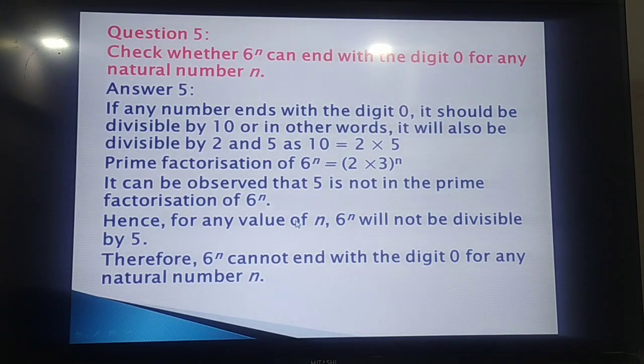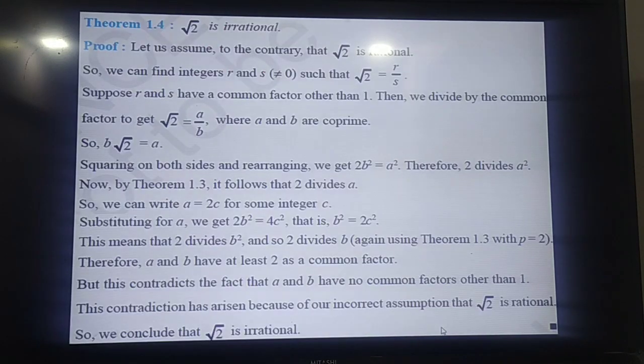So 2 raised to power n, 3 raised to power n, 4 raised to power n, 5 raised to power n, 6 raised to power n, 7 raised to power n, 8 raised to power n, 9 raised to power n, all these cannot end with 0, but 10 raised to power n ends with 0. Again 11 raised to power n to 19 raised to power n cannot end with 0. Again 20 raised to power n ends with 0.